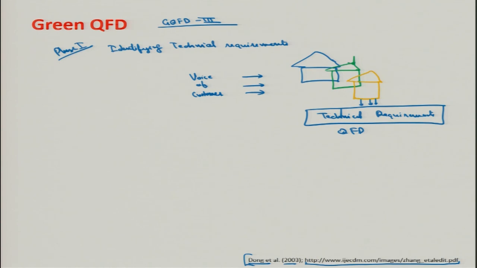Next is phase 2. In phase 2, what we do is make two houses: the greenhouse and the cost house. Okay, this is the greenhouse that we make.